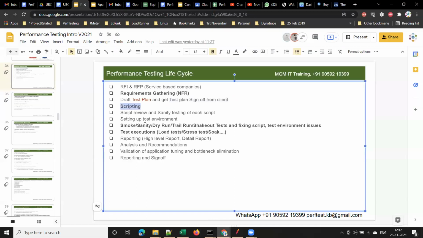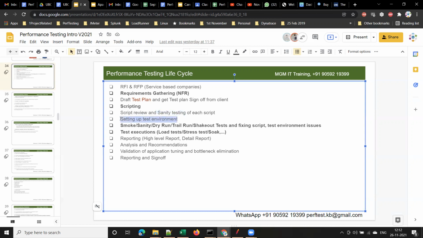Once the scripting is completed, someone should review your scripts. Your senior resource or team lead should review your work, and they have to test each script whether it is working fine or not, right? I'll show this. You will do hands-on in the next 1 month. You will do scripting and script reviews. Everyone will do in the next 1 month, guys, right? And then once the sanity testing is done, sanity testing is nothing but a trial run or a dry run. Those who are doing script review, they will verify whether your scripts are working fine or not.